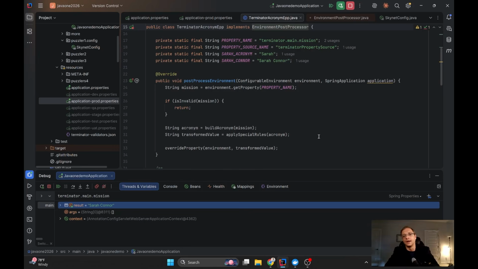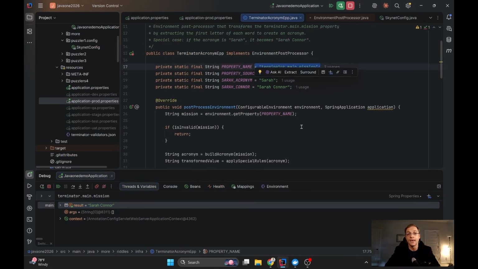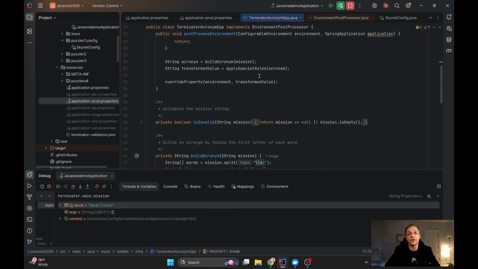to do that. So what is this particular postProcessEnvironment method doing? It takes the property name, which is terminator main mission, and then we try to build the acronym, taking only the first letters of each word from this sentence. So the sentence was, like you said: save, it's S, and A, release all A hostages, H, Sarah.